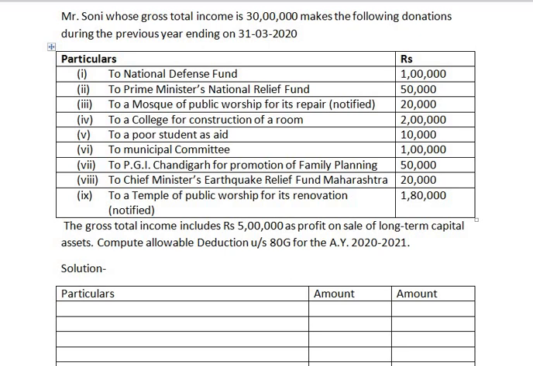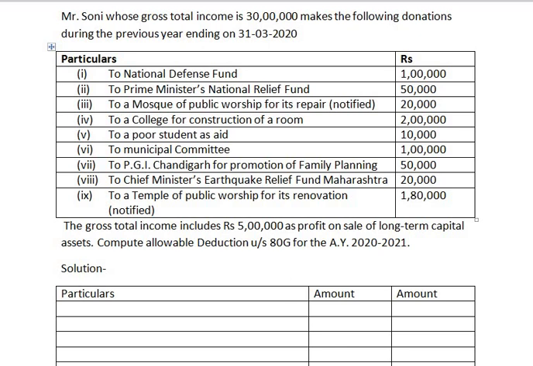In previous class, we have seen the theoretical concepts of deduction under section 80G, wherein in case of with limit donation, an assessee can claim deduction but subject to 10% of adjusted gross total income.